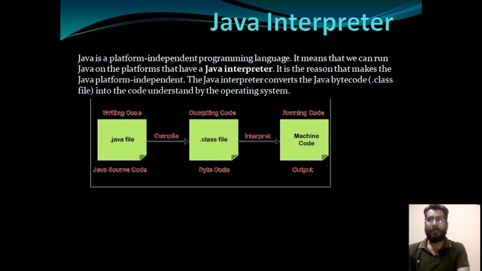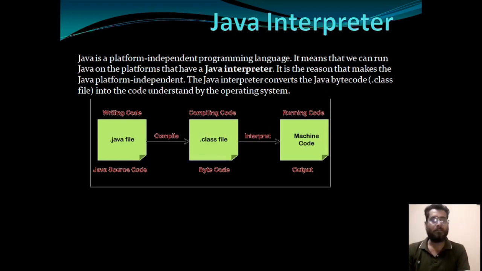The Java interpreter converts the Java byte code, the dot class file. Your source code will be a dot Java file. After compilation, source code will convert into the byte code, and this byte code will be inside the dot class file.